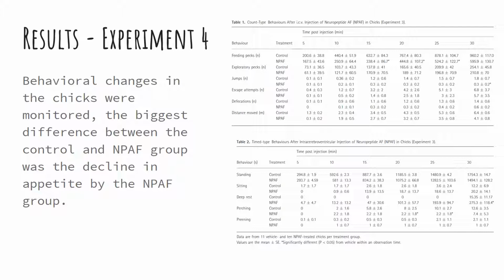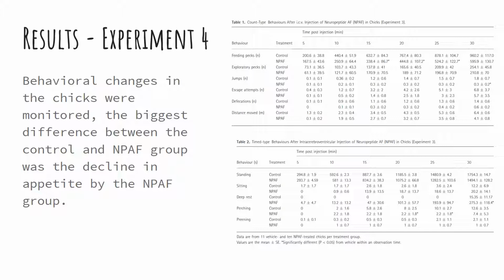Experiment 4 involved observing the resulting behaviors of chicks who had been injected with NPAF and those who hadn't. It was observed that chicks in the experimental group pecked less at food and jumped less in a 30-minute window than compared to the control chicks. The chicks who had NPAF injections also spent more time sleeping and resting than the control chicks. Many other ordinary behaviors, though, were not affected by the NPAF injections, such as preening, sitting, and standing.